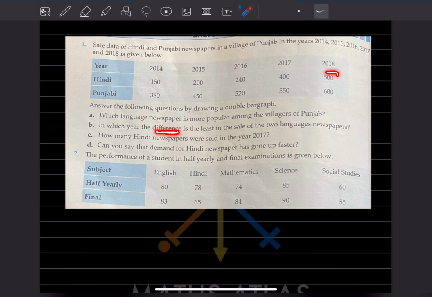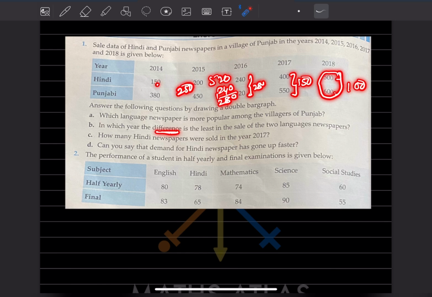So you can see here, the difference when you take is 600 minus 500, that is going to be 100. Here this is going to be 150. Again, this also you can check, 520 minus 240, that is 280. This will be 250 and this will be 230. So here the difference is 100. So this is the least. Hope you got this, why this is considered as 2018.